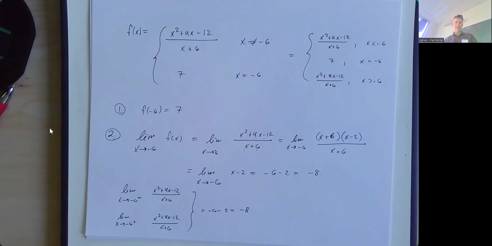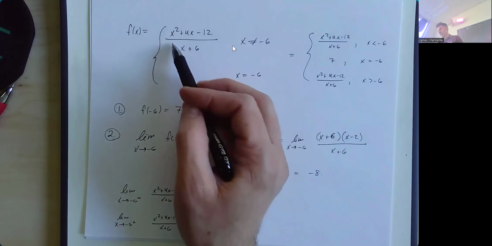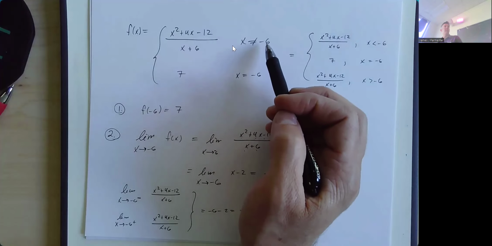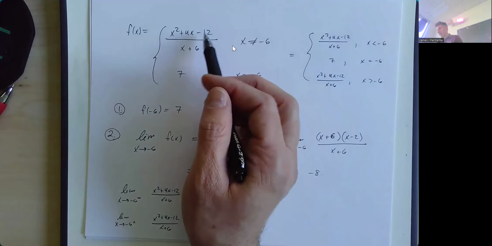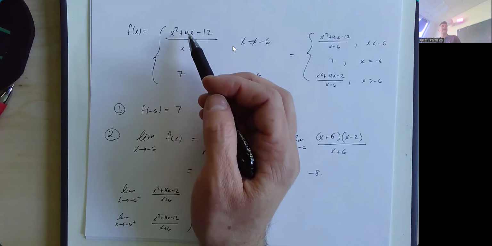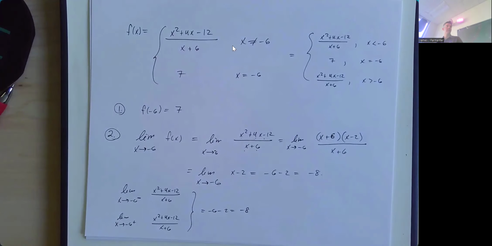Yeah, exactly. If you have a not equals, you can assume that the function is the same function on either side of the thing it's not equal to. So since I'm defining this function f of x to be x squared plus 4x minus 12 over x plus 6 when x is not equal to -6, that means I can assume safely that this function is this piece when x is greater than -6 and when x is less than -6. We don't need to do the one-sided limits.